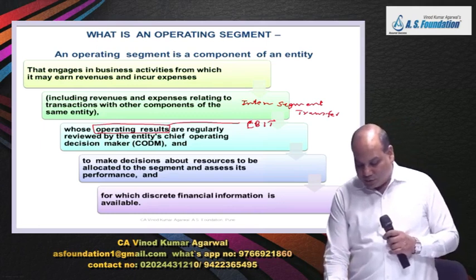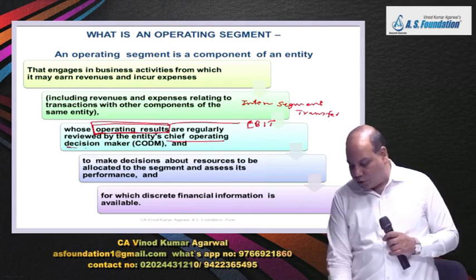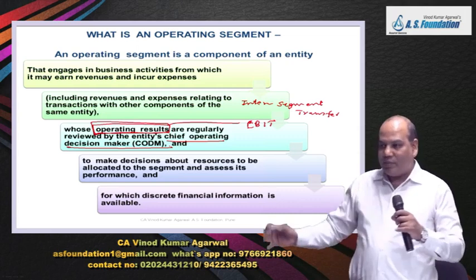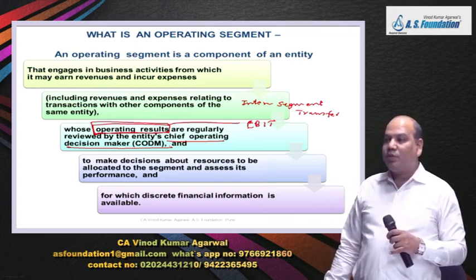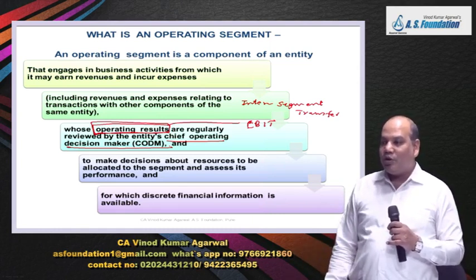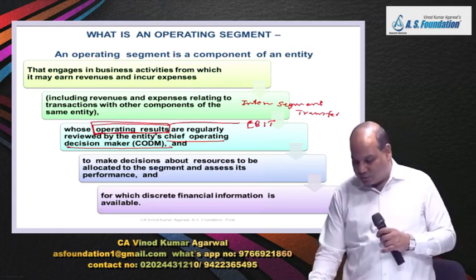In any business, there are some people who have the responsibility of reviewing the performance of the different segments, different businesses. So who is that person here? The standard gives him a name called CODM, Chief Operating Decision Maker.